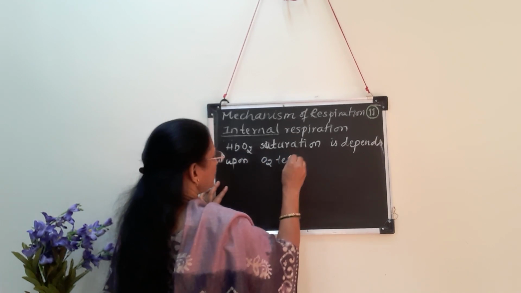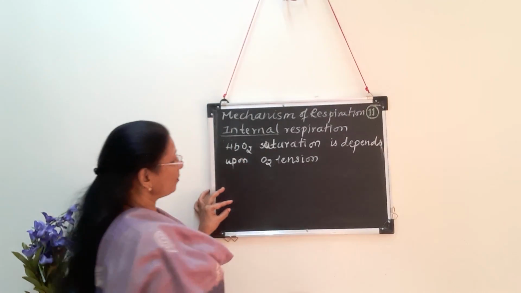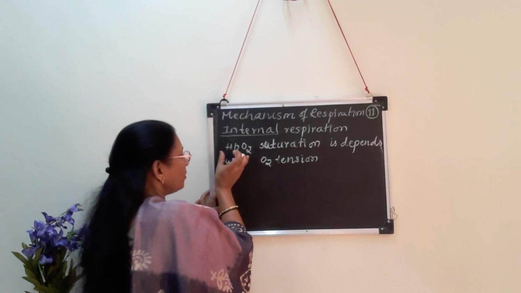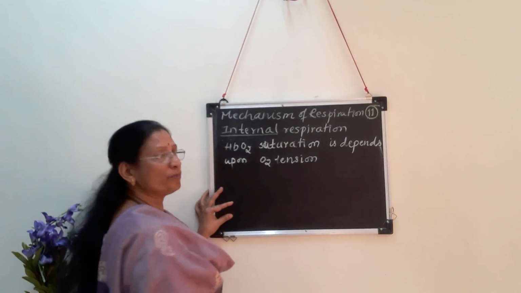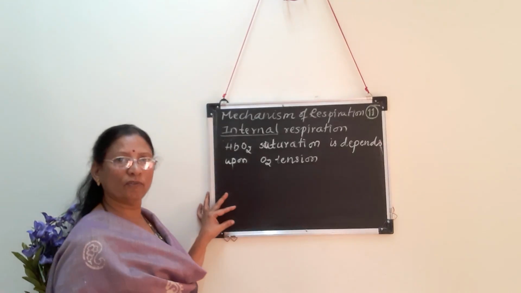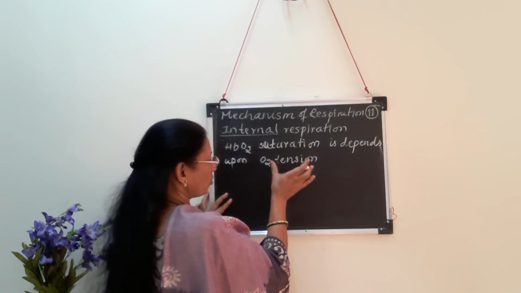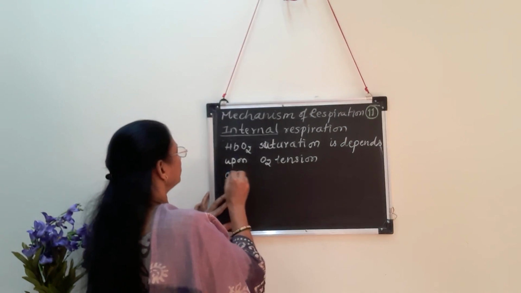Now what is the meaning of the sentence? If the amount of oxygen is more, more hemoglobin will combine with the oxygen. So a large amount of HbO2, oxyhemoglobin, will form. This HbO2 saturation and oxygen tension is related with the oxygen dissociation curve.